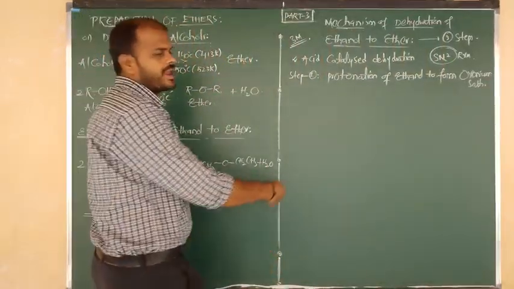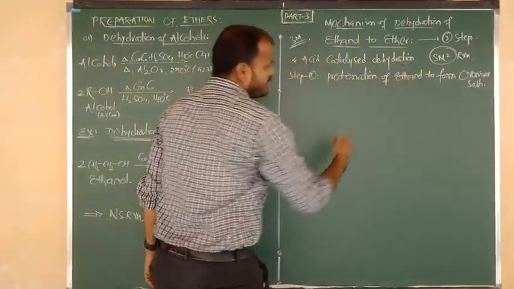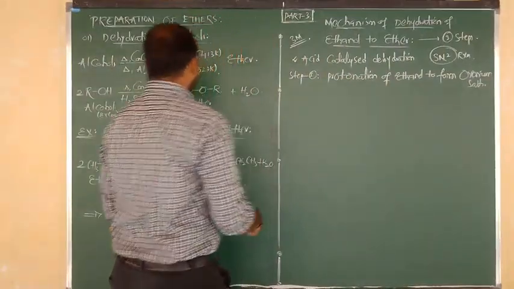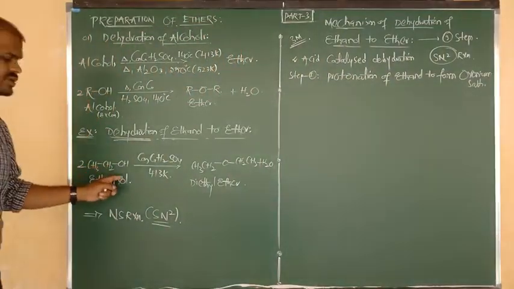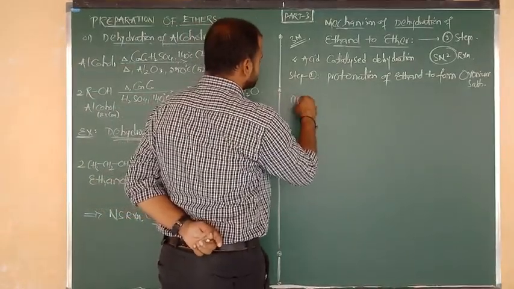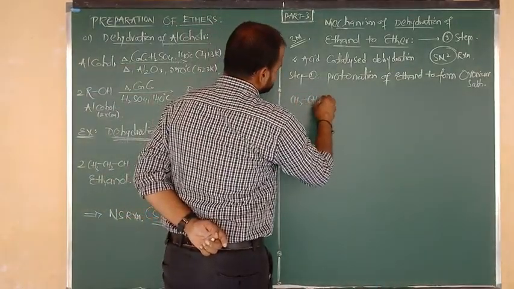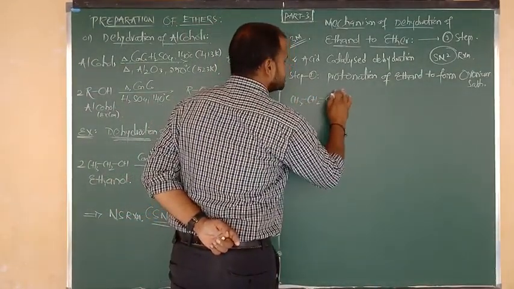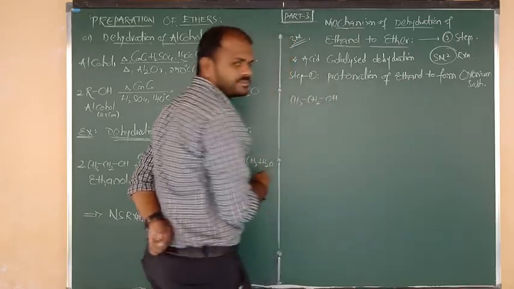Right, I am going to show the reaction now. Protonation of ethanol. Tell me the formula of ethanol. C2H5OH, and also we can say CH3CH2OH. So let me consider it in the form of CH3CH2OH: CH3 bonded to CH2, CH2 bonded to OH.